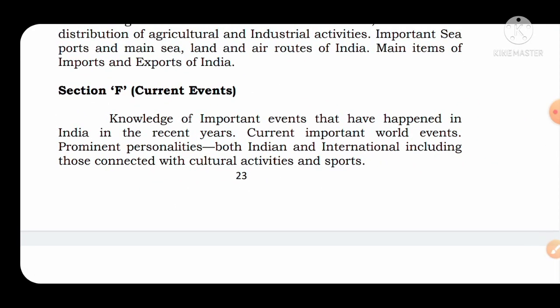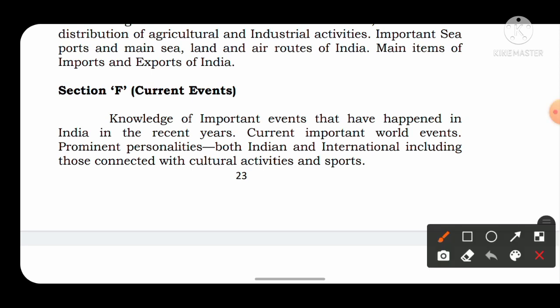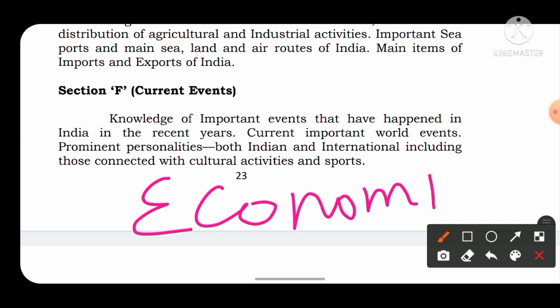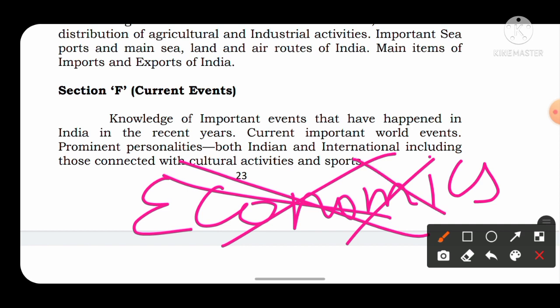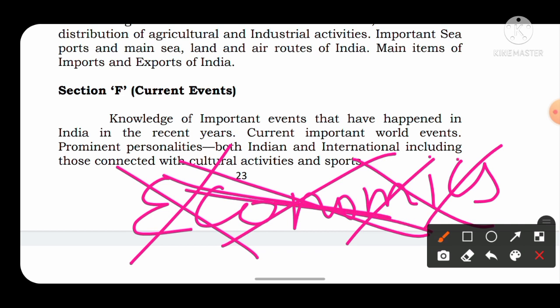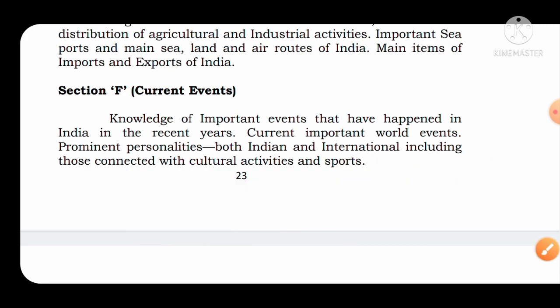See, here you would not have noticed any topic from economics. The subject of economics, which you may think is important, is not even important, because it is not mentioned in the UPSC syllabus. So you can completely skip the subject of economics. The only important topic you can study is the 5-year plans in economics. Other than 5-year plans, nothing is important. So economics you can completely miss, and no topics from polity are given here.